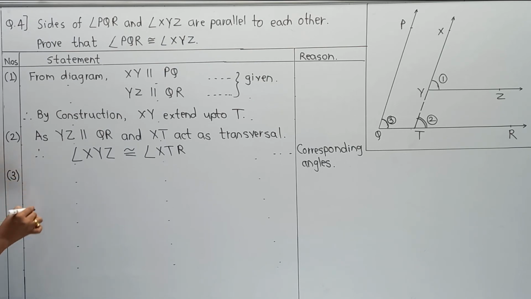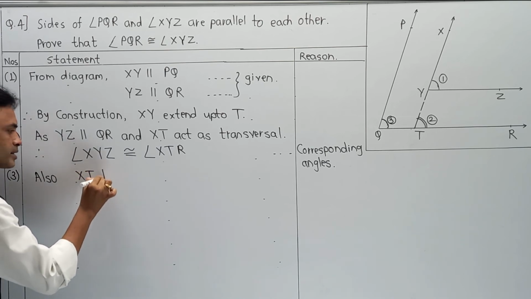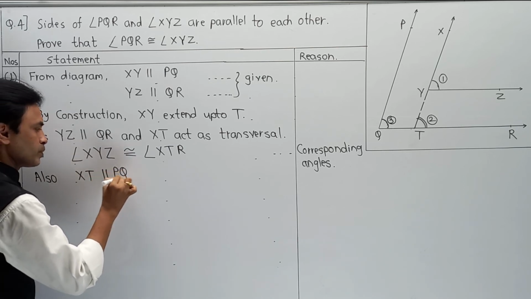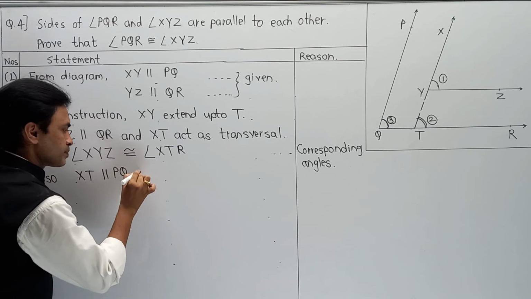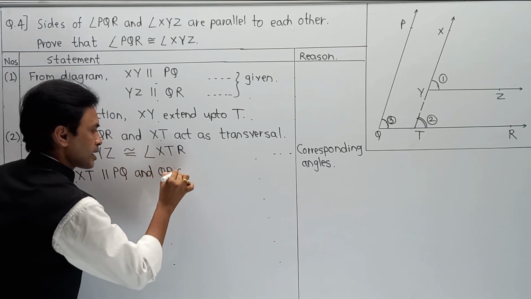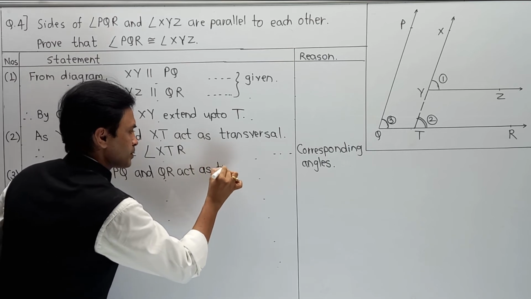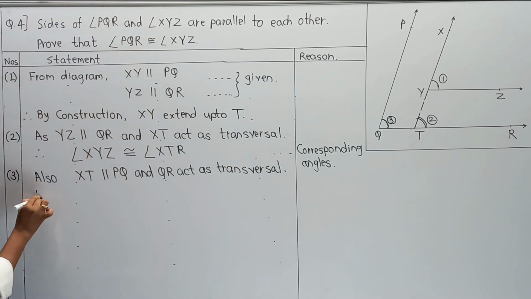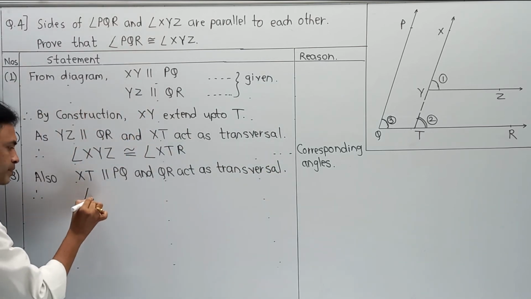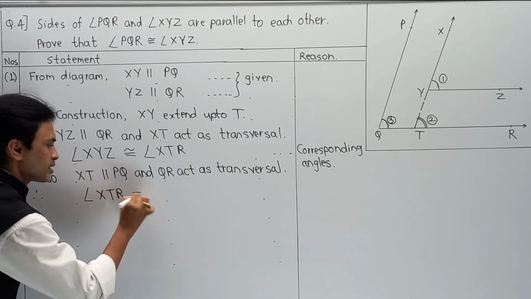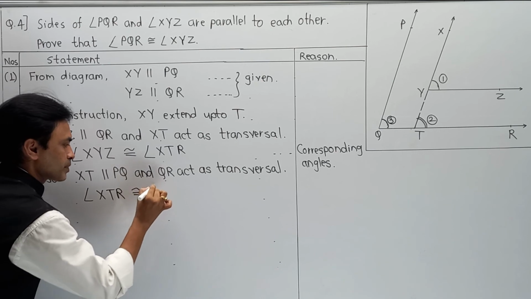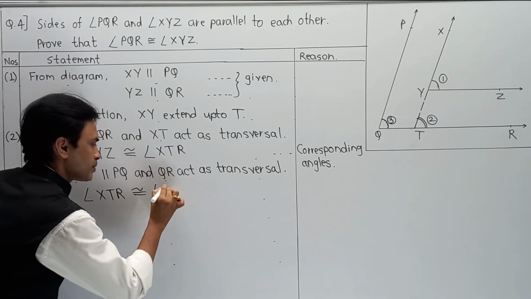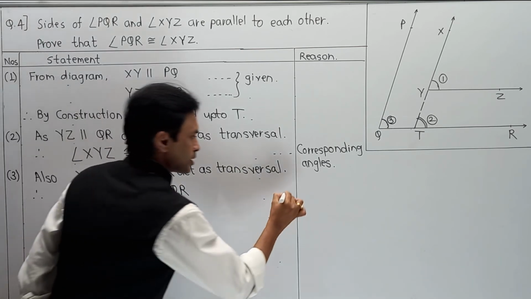And the part is third. Also here XY means XT, XT parallel to PQ and QR act as transversal. Therefore, angle XTR is congruent to angle PQR. Reason, corresponding angle.